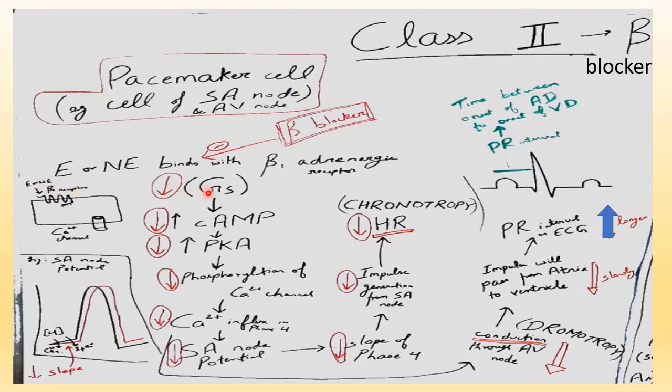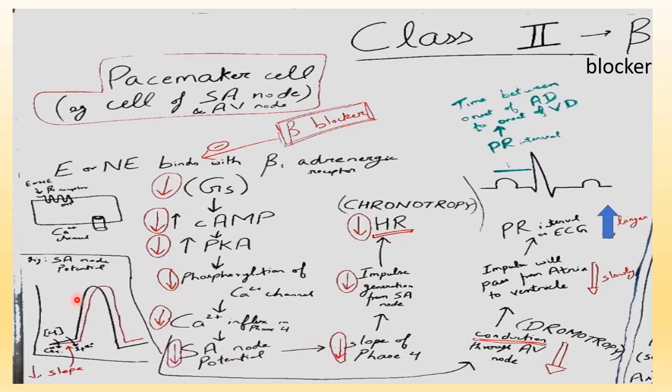There is stimulation of G stimulatory protein, made up of alpha stimulatory, beta and gamma subunits. That results in increased cyclic AMP and increased protein kinase A. The calcium channels get phosphorylated, resulting in calcium influx inside the cell. This calcium influx happens in phase 4 of the SA node potential and is responsible for the slope of phase 4. So there is increased impulse generation from the SA node and increased heart rate.